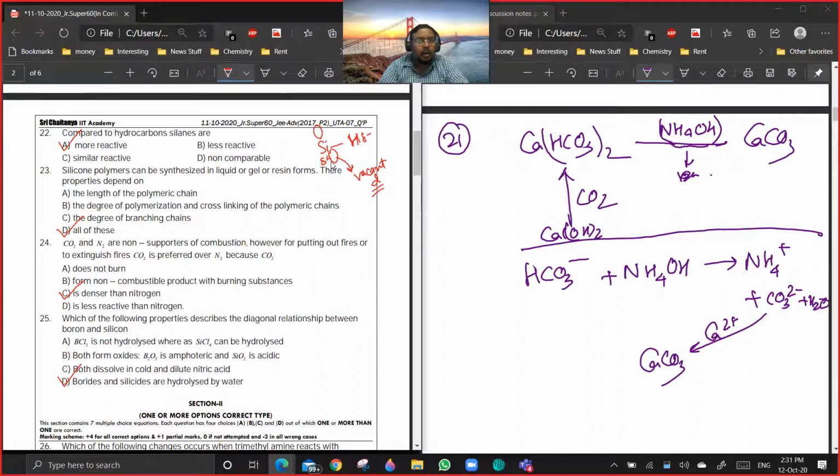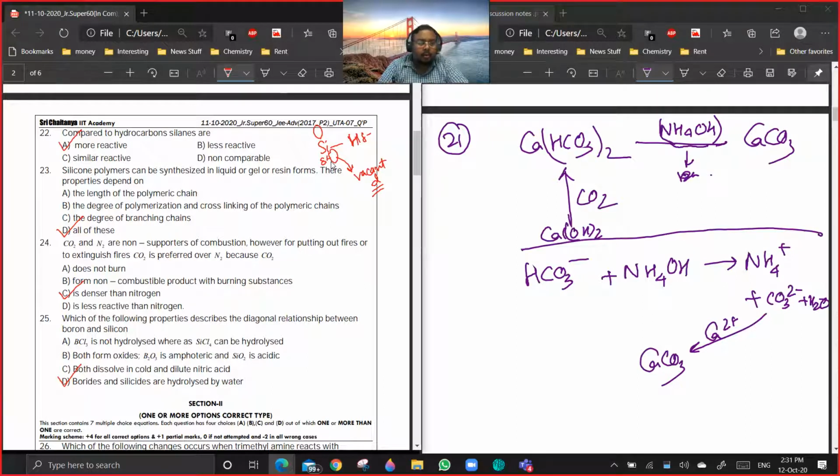N2 can burn at very high temperatures to give NO. Option B, forms non-combustible product with burning substances. And C, it is denser than oxygen, and D, it is less reactive than oxygen. Actually, CO2 is not less reactive than oxygen, but considering combustion, CO2 will be as unreactive as nitrogen. Even nitrogen will react with oxygen at very high temperatures. Okay, generally that is not observed.